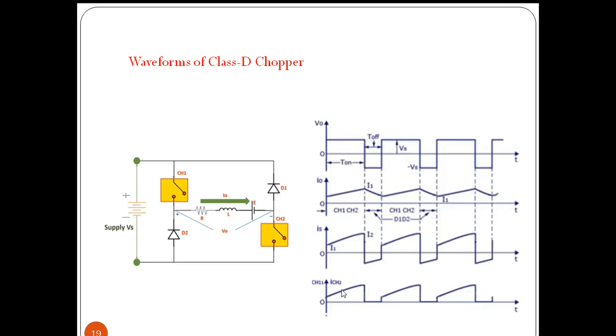Whenever the choppers are on, the current through the choppers will slowly increase as the inductor charges, and when it is off, current through the choppers will be zero. So these are the output voltages. When the choppers are on, we are getting output voltage across the output, and when the choppers are off, the polarity of inductor will be reversed and we get negative voltage. So these are the waveform representations for class D chopper.